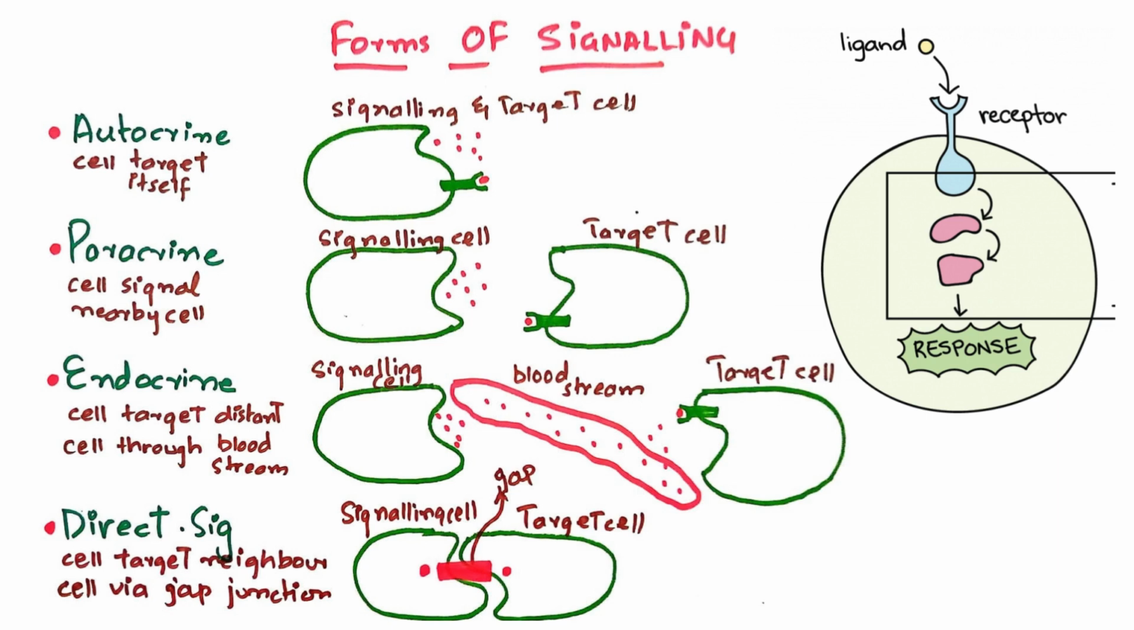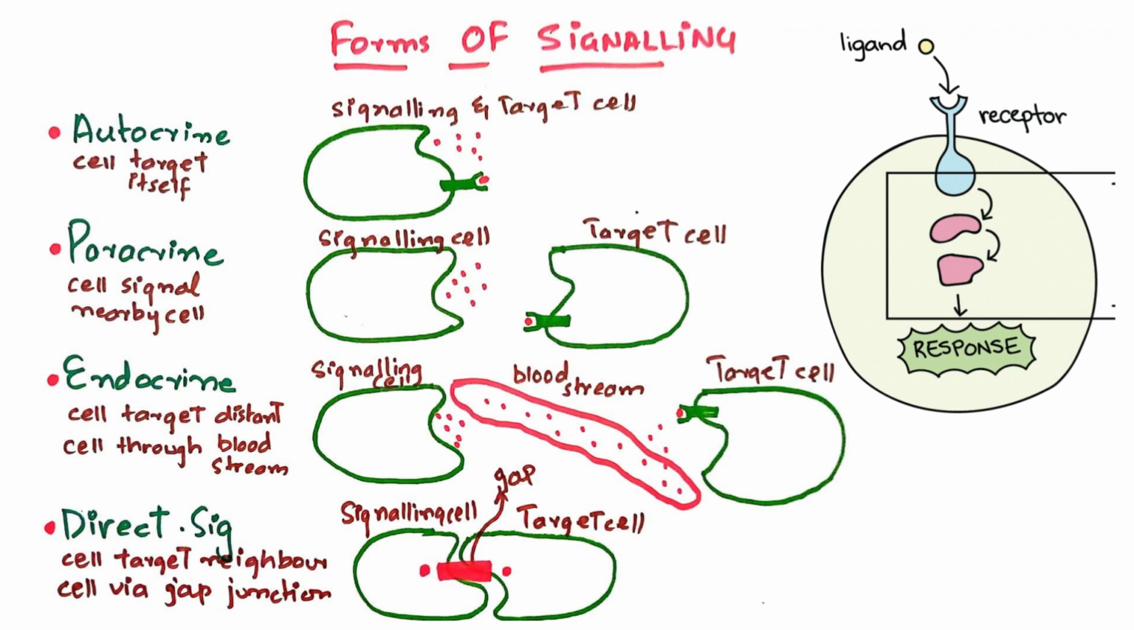Next is the endocrine signaling. Endocrine signaling is a signal in which a cell targets a distant cell through the bloodstream. In this, the chemical signal released by a signaling cell then moves towards the bloodstream to reach the target cell having receptors for it.